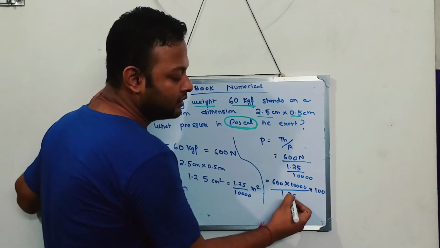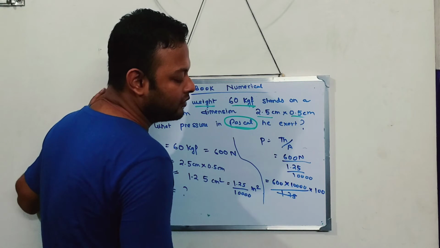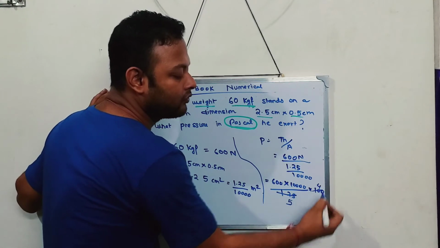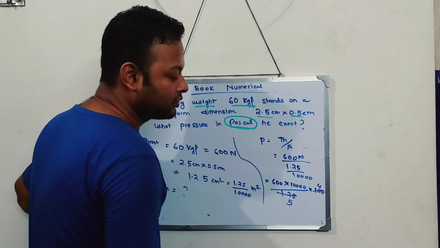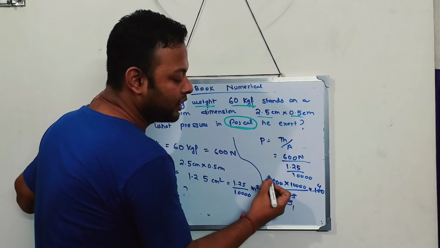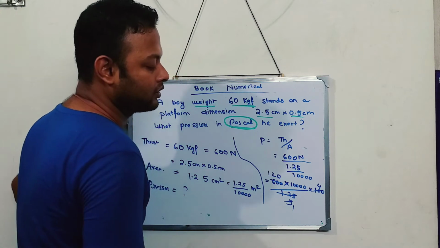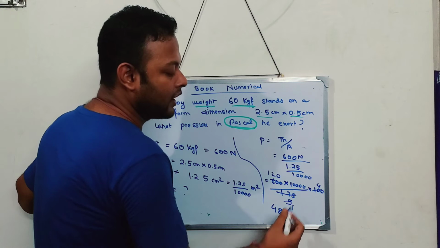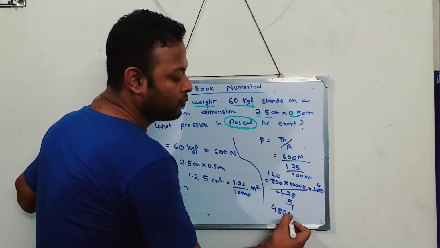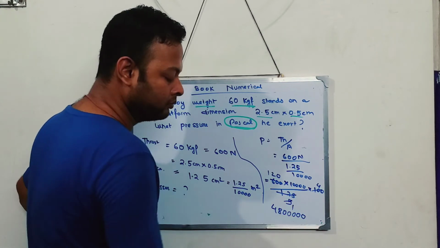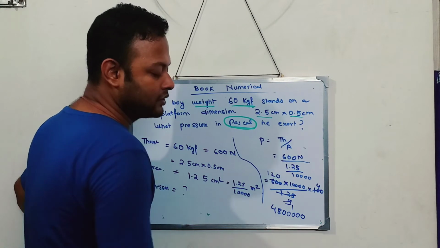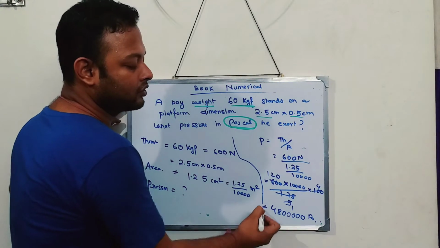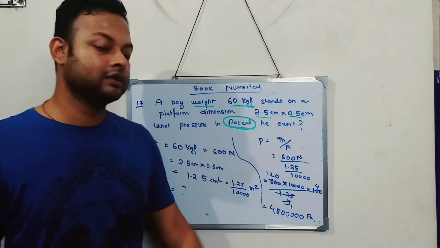If I cancel this whole thing, 25 5s are 25, 4s are, and after this I can also cancel this. 5 ones are 5, 120s are. So 120 into 4 is how much? 480. And after that 1 2 3 4, 1 2 3 4. So 4 8, after that 5 zeros. Newton per meter square, that is your Pascal. So cancel this and you will get the answer like this.